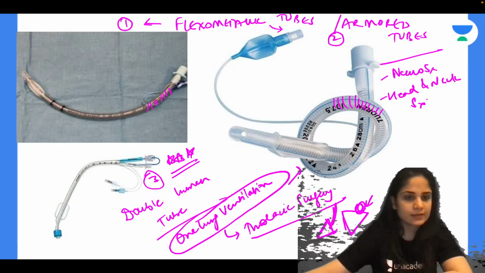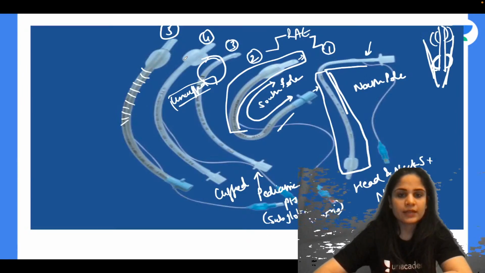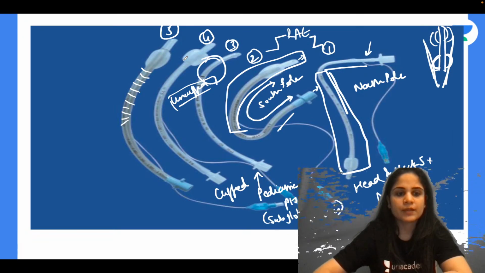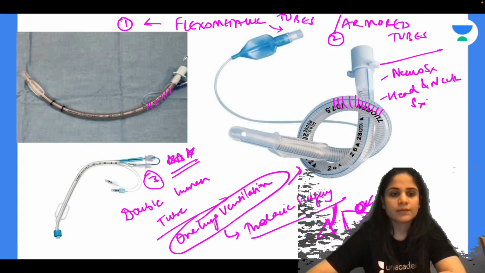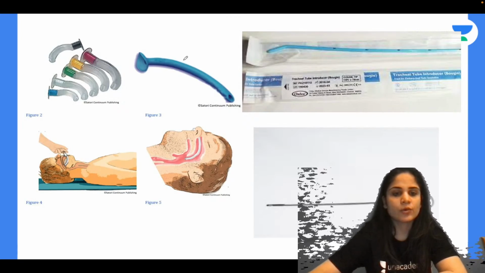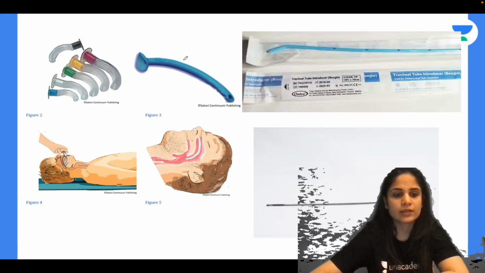Alright, clear guys? So these are the different types of endotracheal tubes that can be asked in your exam and that you should be aware of. Okay, moving on to our next picture. So can you guys identify what are all these different things and what are they used for?